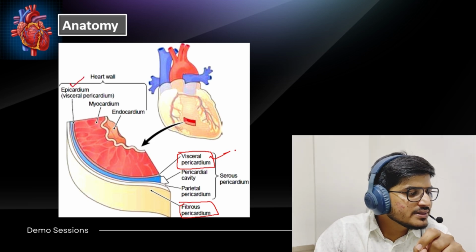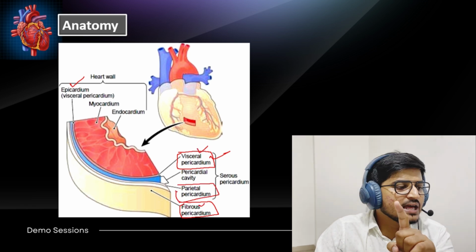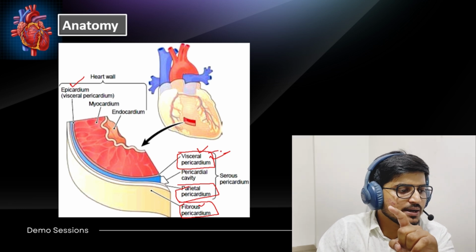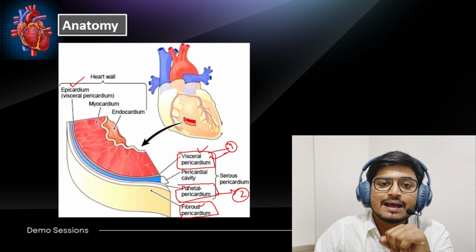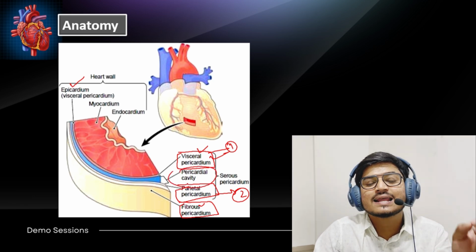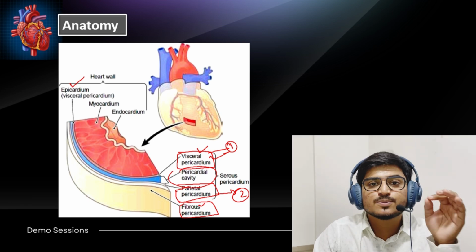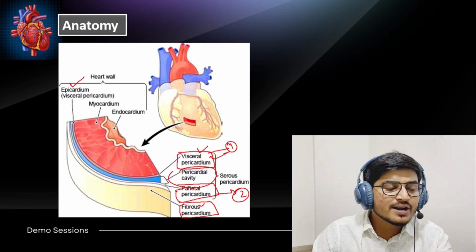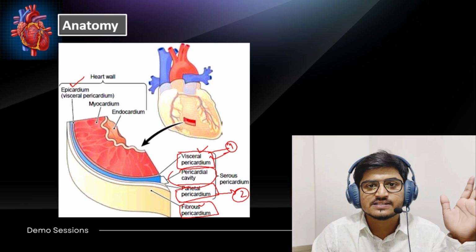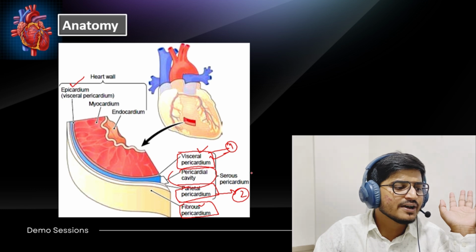Between this visceral pericardium and the fibrous pericardium there is a parietal pericardium; this is layer 1, this is layer 2. As I have said, this is a double membranous layer, and between these two there is a pericardial cavity, which contains some pericardial fluid. That fluid resists mechanical stress and protects the heart from any damage or stress. I hope it is clear to you. This is the serous part, this is the fibrous part.